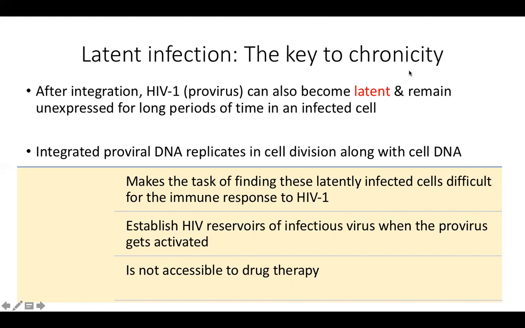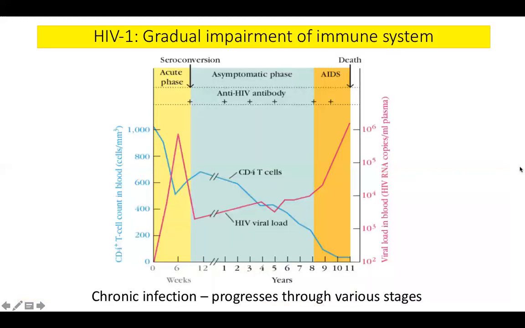So that is the key to HIV becoming chronic. Now, once the infection has happened, what happens next? There is gradual impairment of the immune system. It is slowly going to squeeze the neck of our immune system. So it is evil, it has reached the lion's den, now it has caught it by its neck, and it is not going to let go.